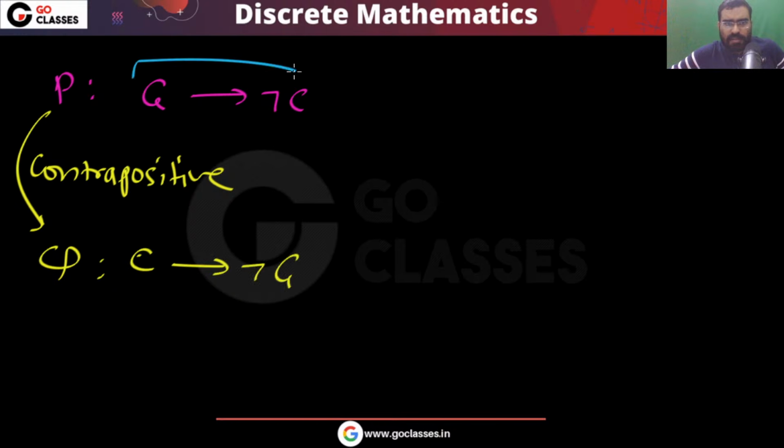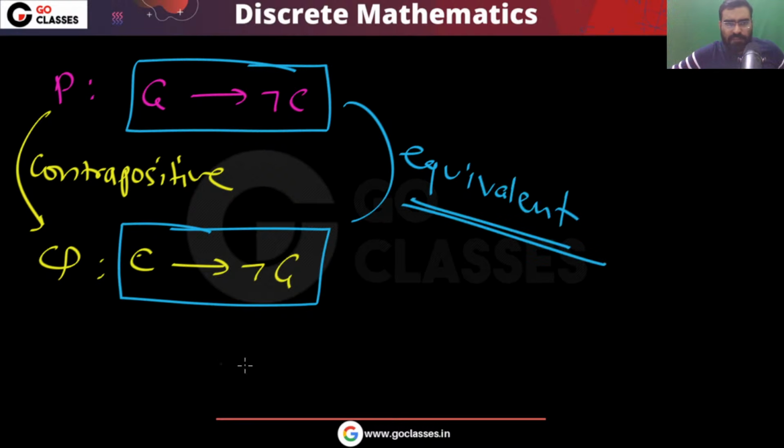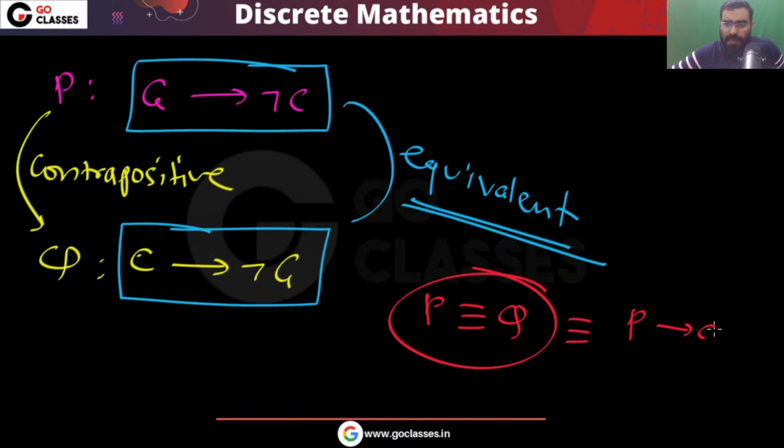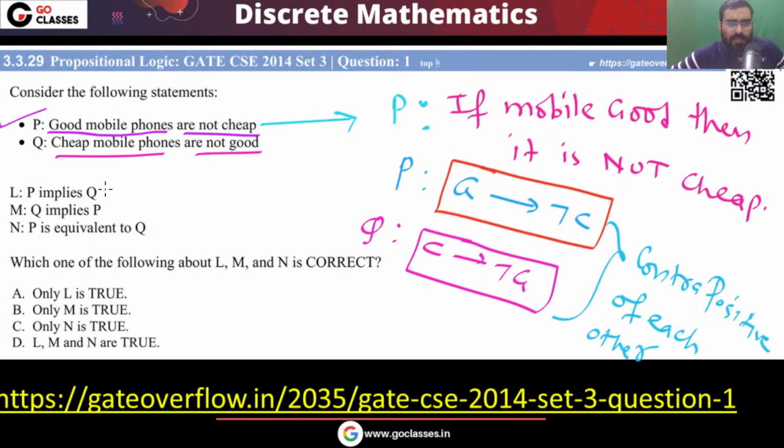You already know that if they are contrapositive of each other, then they will be equivalent. Definitely they will be equivalent. So you can notice P is equivalent to Q, and that means P implies Q and Q implies P. They are equivalent to each other. So finally your answer will be P implies Q, Q implies P. So all of them are true. The answer will be option D.